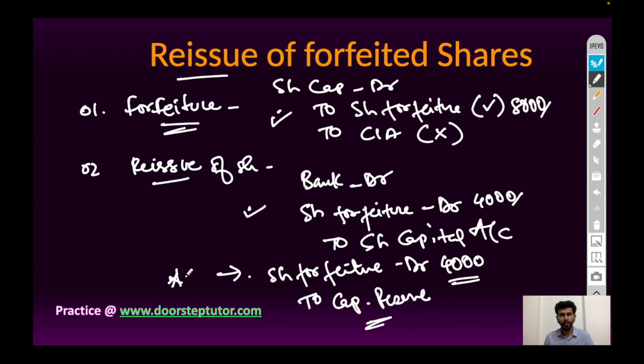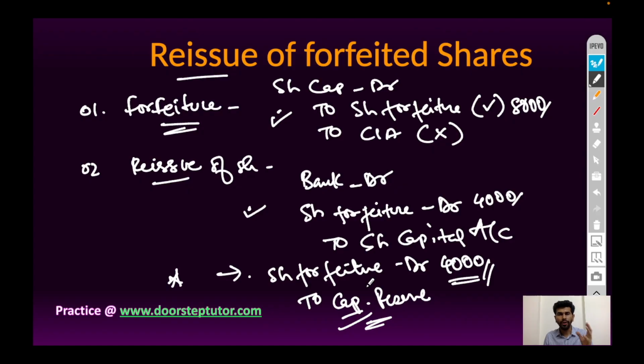This is the important point to note. Share forfeiture account debit to capital reserve account. The balancing amount, the excess amount of share forfeiture at the time of reissue of shares, will be transferred to capital reserve account, because this is the excessive money which is received by the company. So it will be credited to capital reserve. Capital reserve is for the purpose which is not regular in nature.